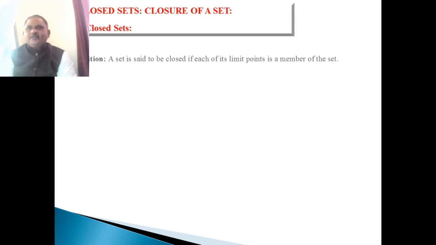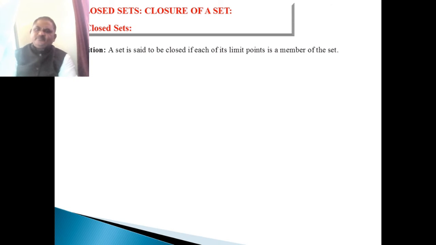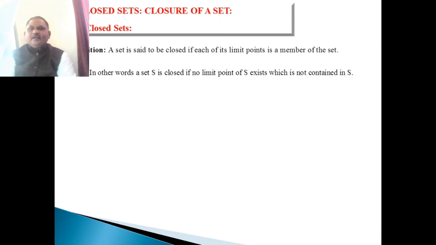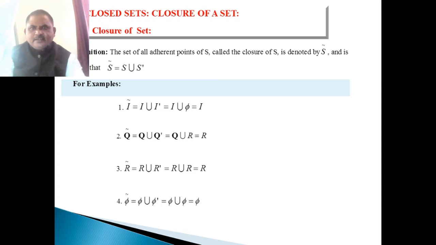Next, define the closed set. A set is said to be closed if each of its limit points is a member of the set. That means if the limit points of this set are members of this set, then this set is called a closed set. In other words, a set S is closed if no limit point of S exists which is not contained in S.